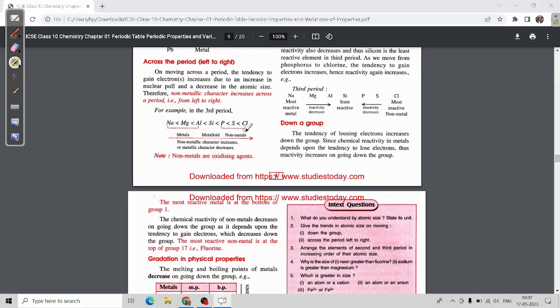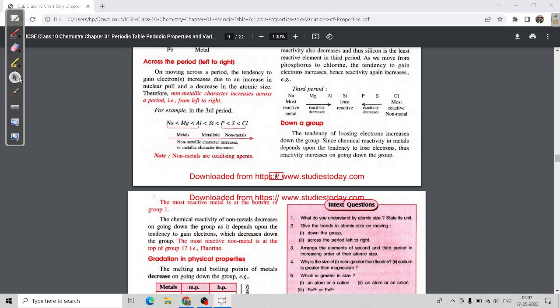Down a group, it is different for metals and non-metals. The most reactive metal is at the bottom of group 1, that is francium. Francium we don't count, so it will be cesium. And the most reactive non-metal is at the top of group 17, that is fluorine.